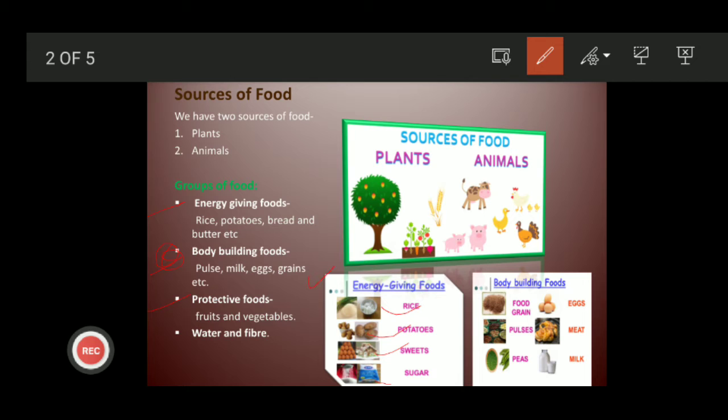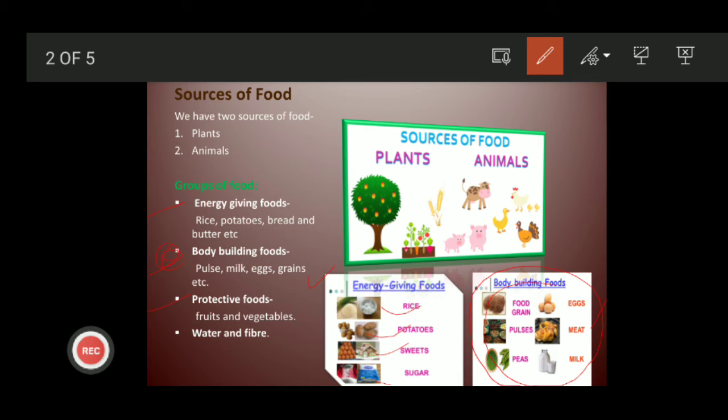Grains. Here you can see the picture of these types of food that give you bodybuilding capacity. Okay, so grains, pulses, peas, milk, eggs and meat are the food that makes our body strong. Third one is protective foods.